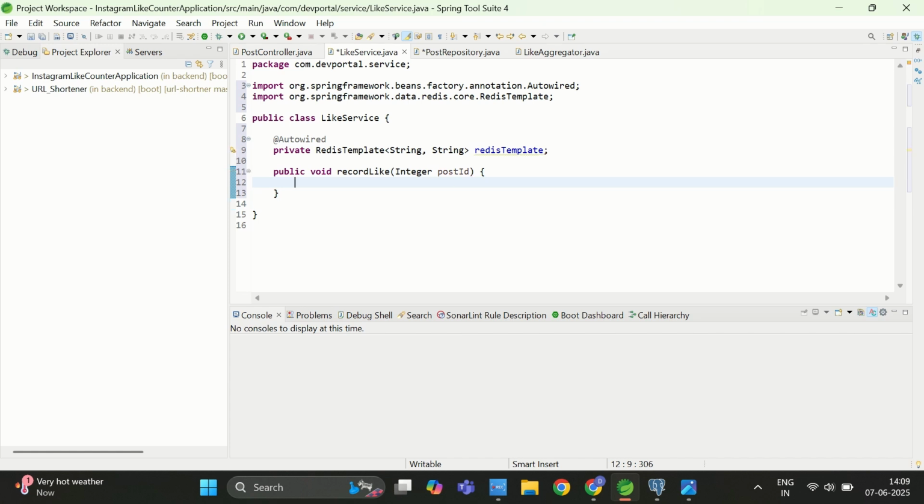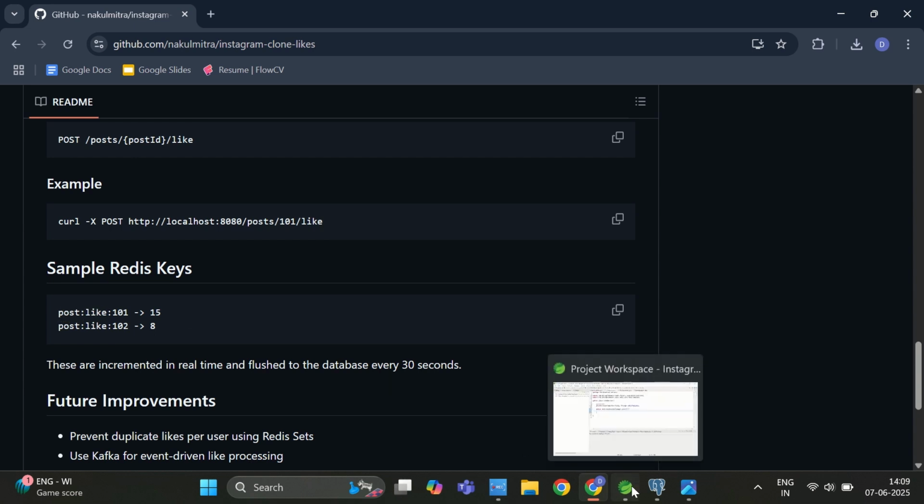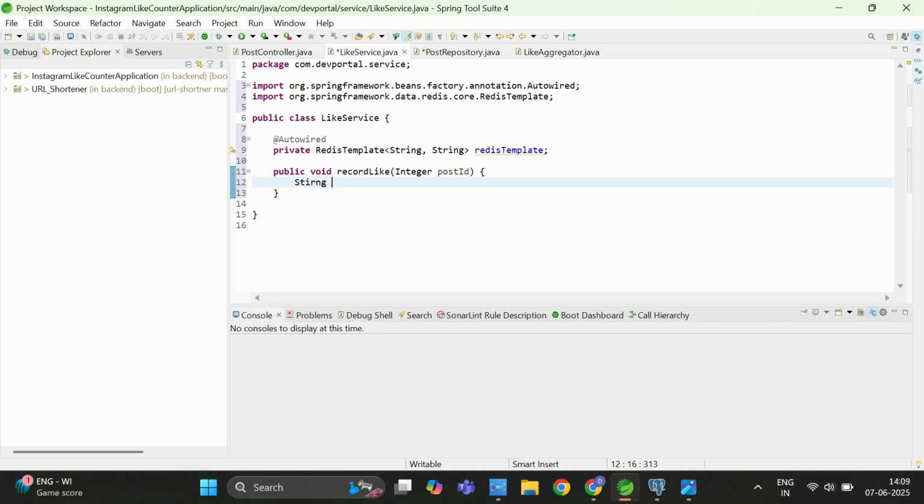If I go to the GitHub again, as you can see I am going to save the key as post colon like colon post ID. So the same thing we will implement here as well. I will write string key equal to post colon like colon, and then I will add post ID.